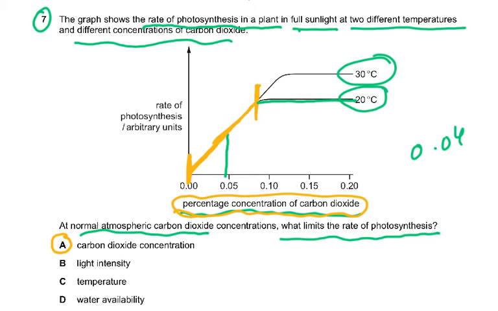As you can see here, at a higher temperature, the rate of photosynthesis was higher and then it has leveled out. So between this point and this point, temperature was the limiting factor. So please understand this. What do we mean by limiting factors? You're not very clear on this, and that's why it becomes a little difficult when you're answering these questions.